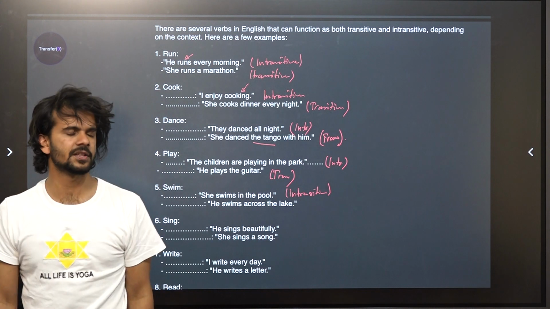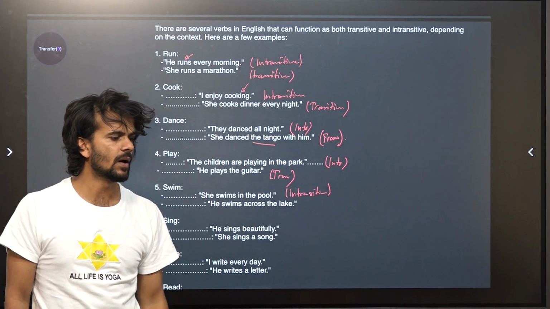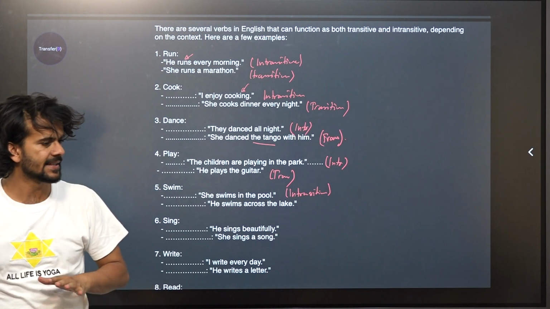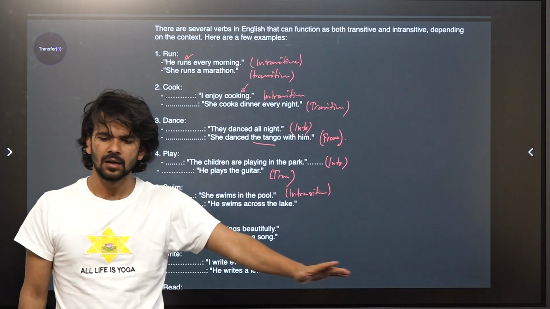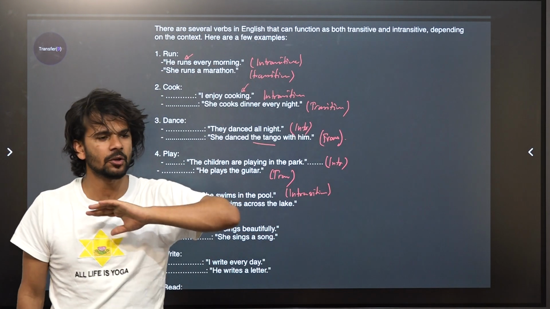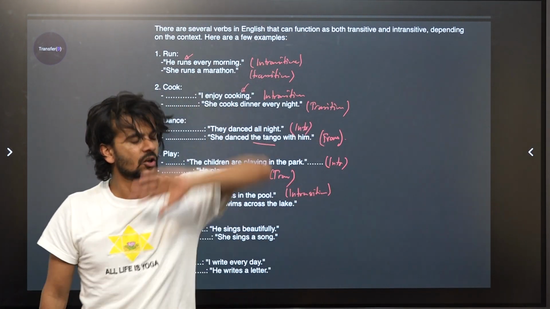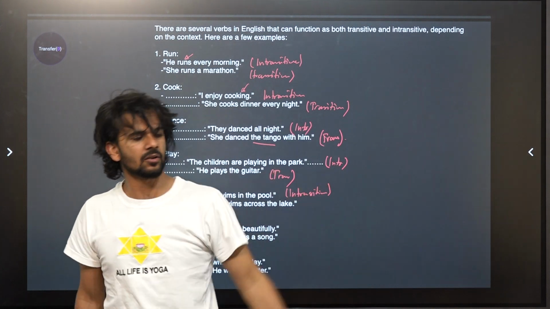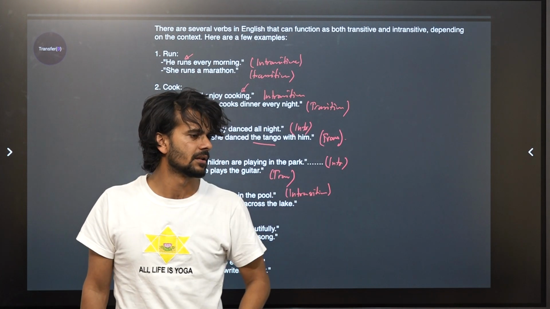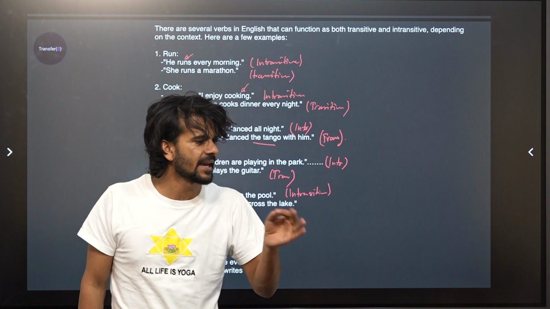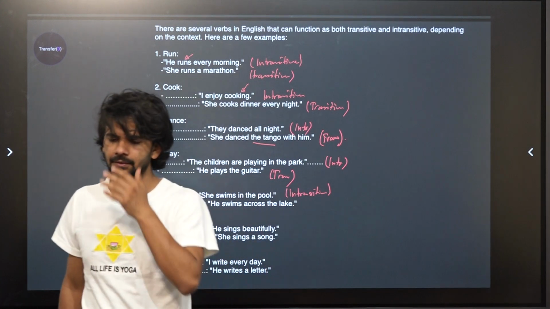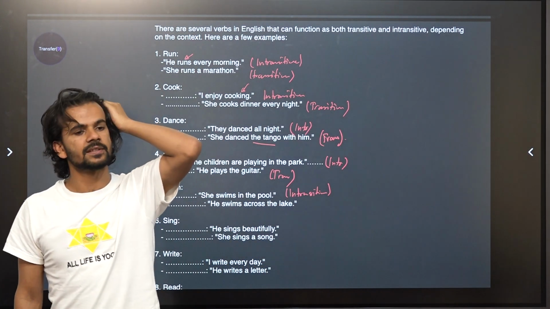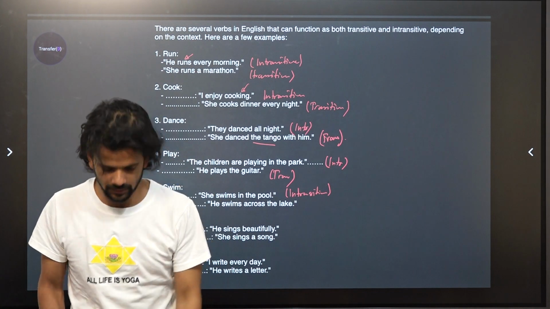He swims across the lake. What did he swim? He swam across the lake. He went across the lake. He is on the other side. What did he do? He swam across the lake. He finished it. He swam across a thing called a lake. So therefore, what you can say? Transitive.